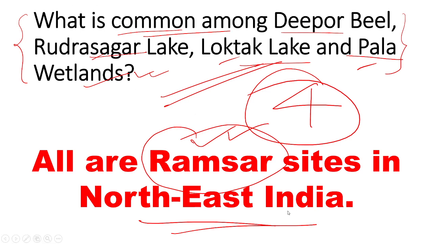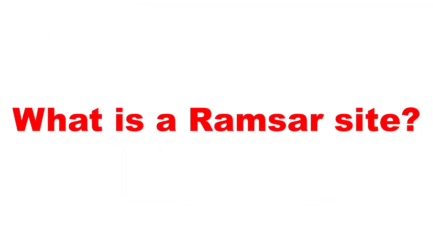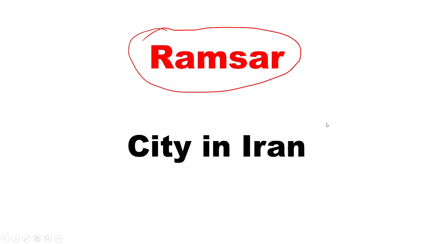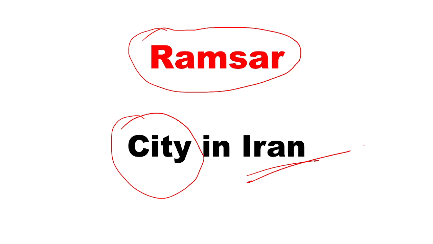Now the question is, what is a Ramsar site, and what is Ramsar exactly? Ramsar is nothing but a city. It is the name of a city in the country of Iran.